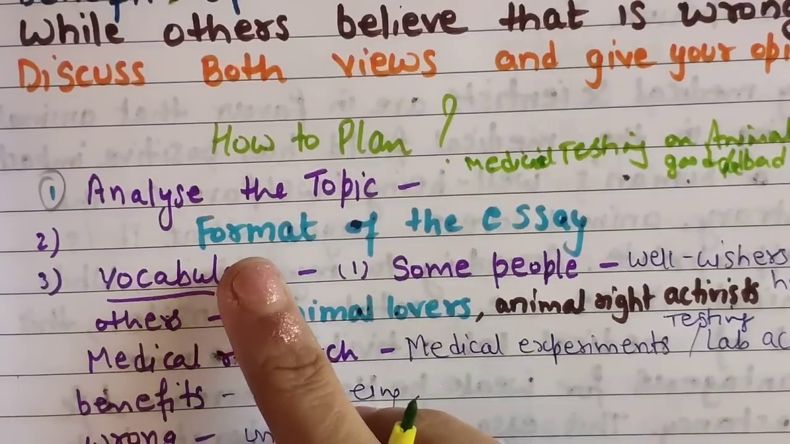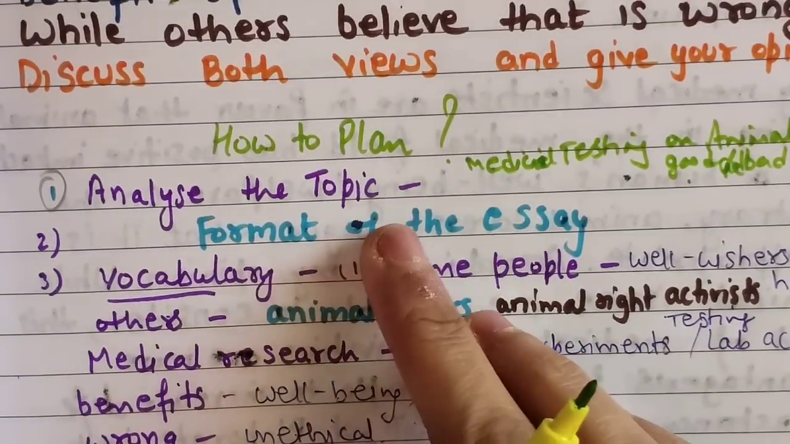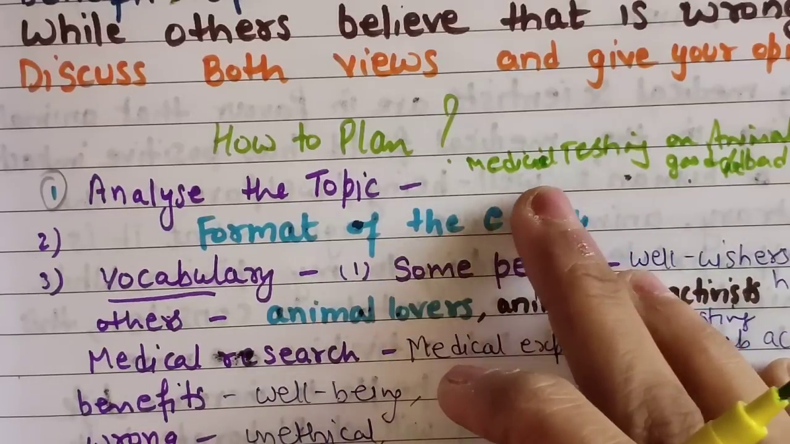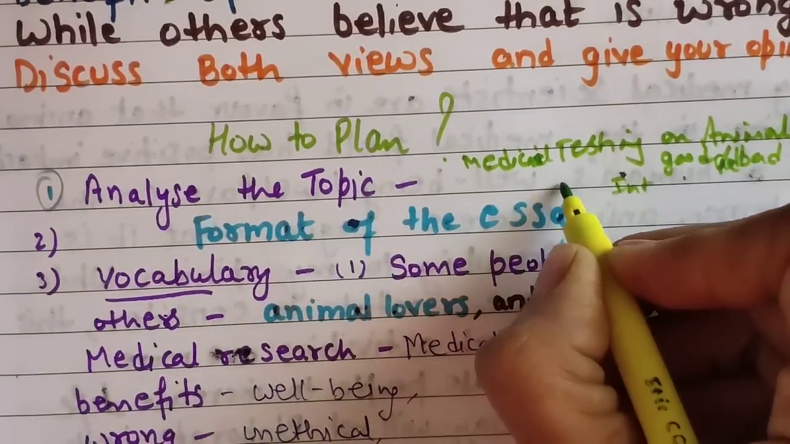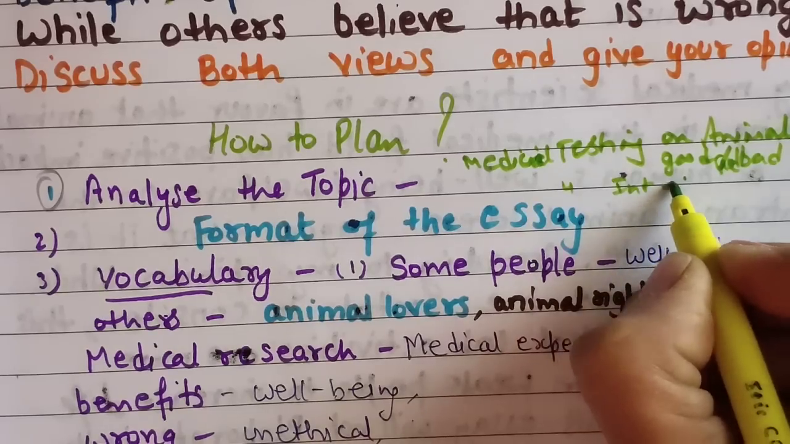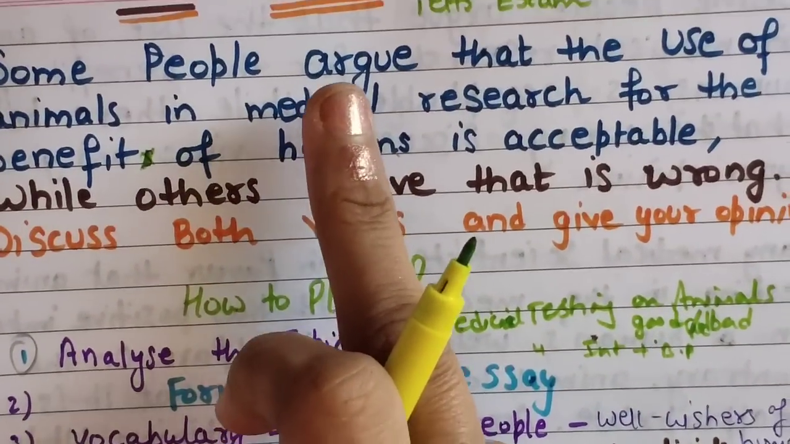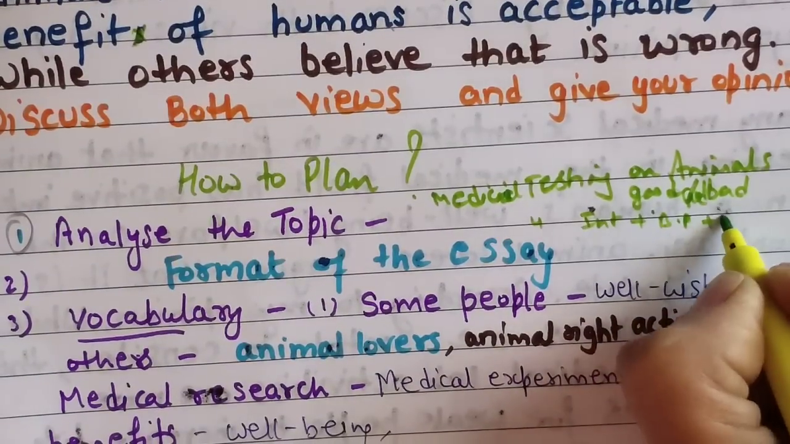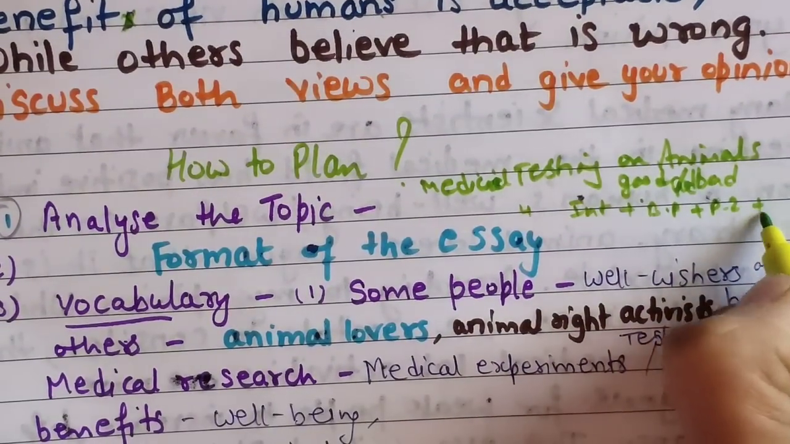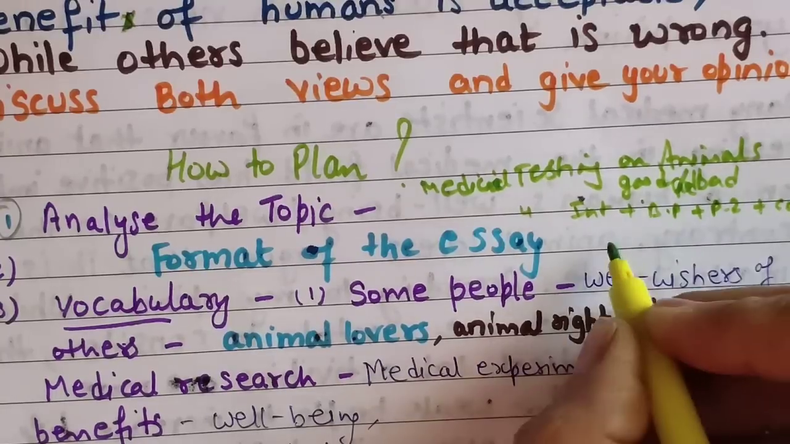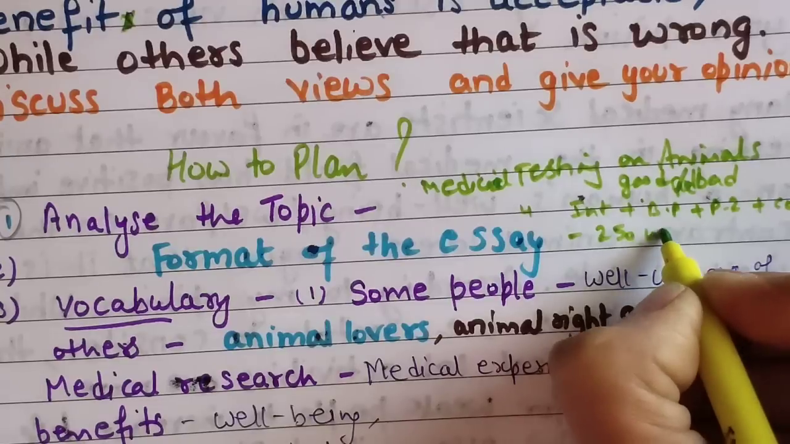After this you just revise the format of the essay. As you know, first we will be writing the introduction. 4 paragraphs will be there. First the introduction, then in body paragraph 1 you will be explaining the first point of view, and in body paragraph 2 you will be explaining the second point of view, and last you will have the conclusion. 4 paragraphs are required and minimum 250 words.